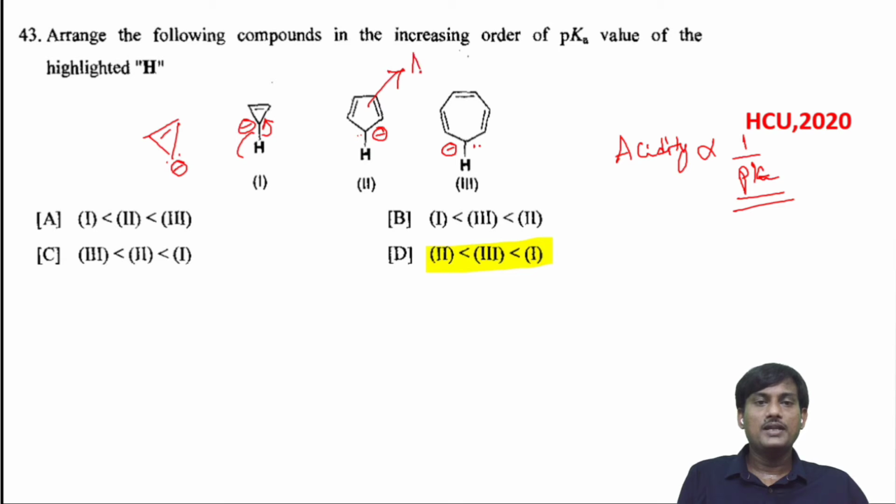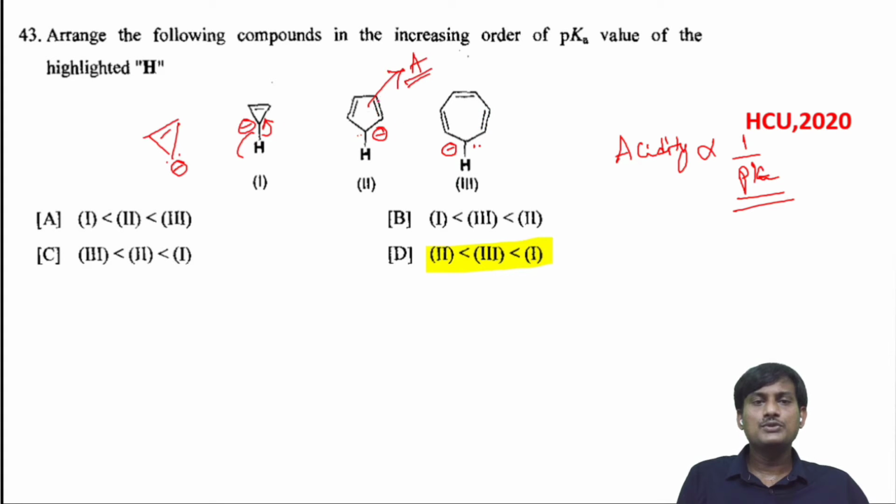It's aromatic. Here you have 2 pi bonds and one lone pair of electrons. Finally, there is resonance in 6 electrons, so it's aromatic. The cyclopentadienyl anion is aromatic. These two are not aromatic.